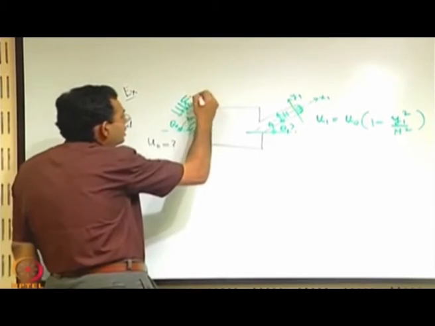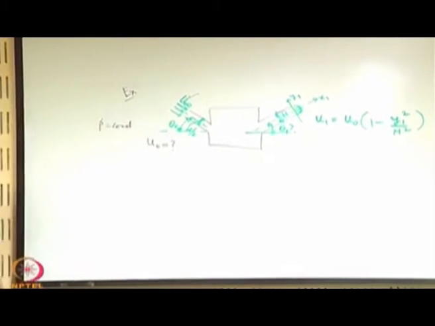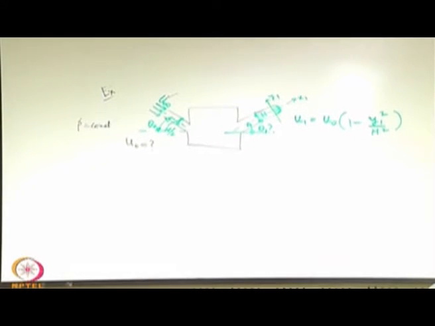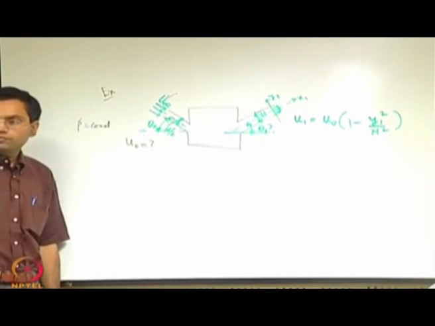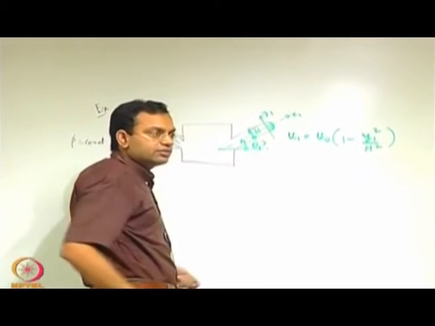So, u infinity is given, h is given, these two things are given. Okay. So, how will you go about it? Again looks like a situation where mass conservation should be applied,